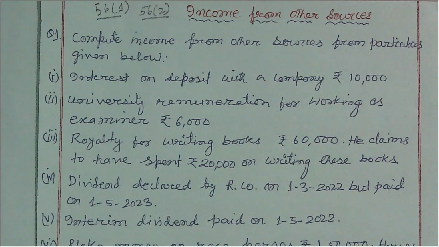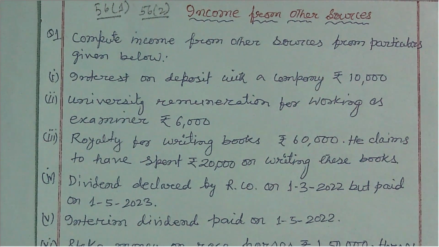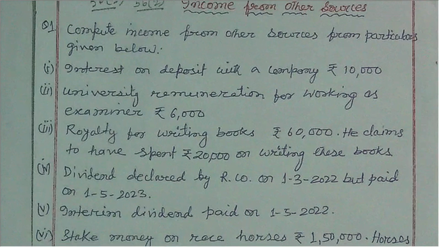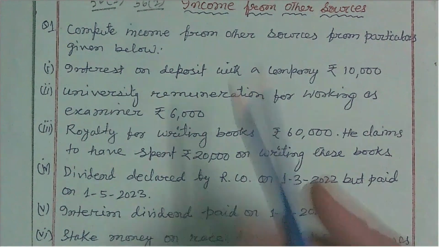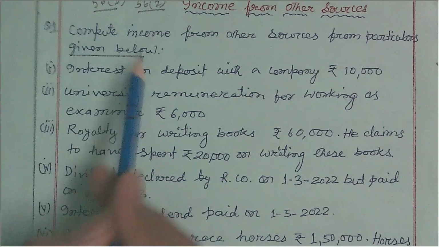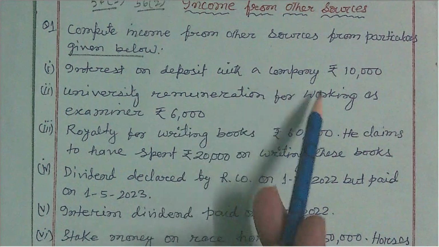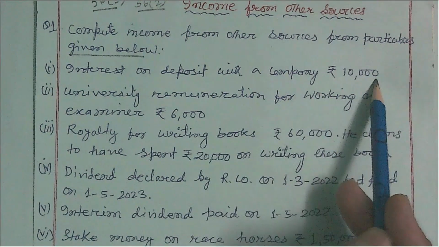So today I have taken one simple problem, computation of income from other sources. The problem is on your screen. Compute income from other sources from the particulars given below. Interest on deposit with a company is rupees 10,000.